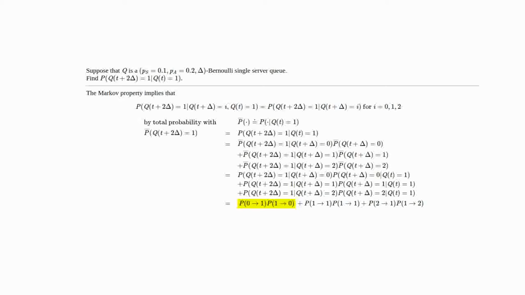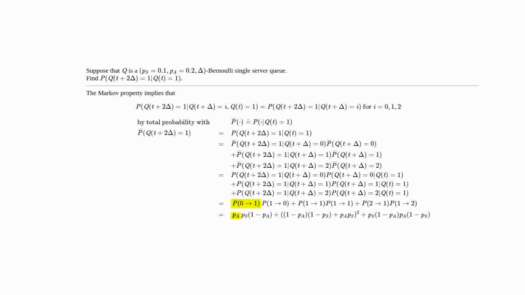That's multiplied then by the probability of going from 1 to 0, i.e. Q(t) being 1 and Q(t+Δ) being equal to 0. So we have the probability going from 0 to 1 times the probability of going 1 to 0, then plus the probability of going from 1 to 1, staying the same, times the probability of going 1 to 1, plus the probability of going from 2 to 1 times the probability of going 1 to 2.